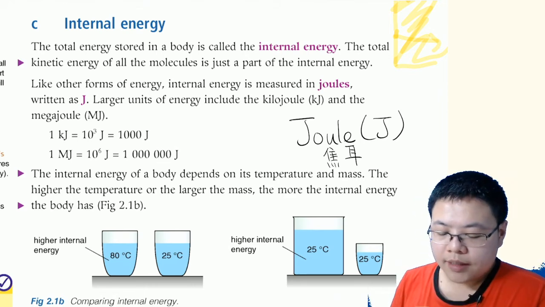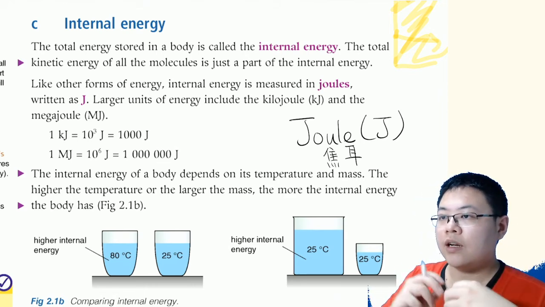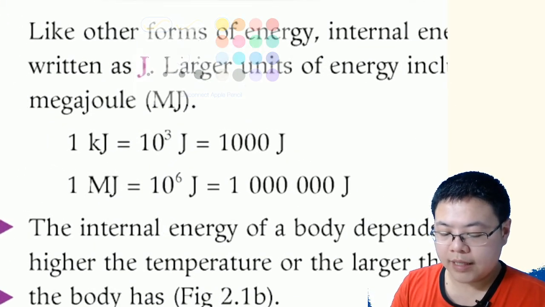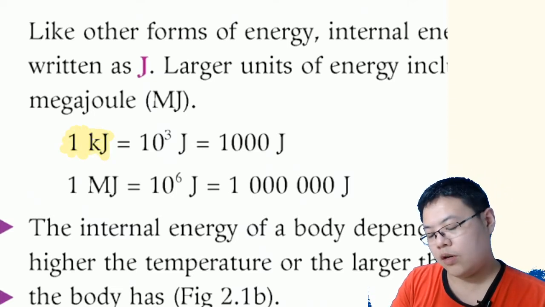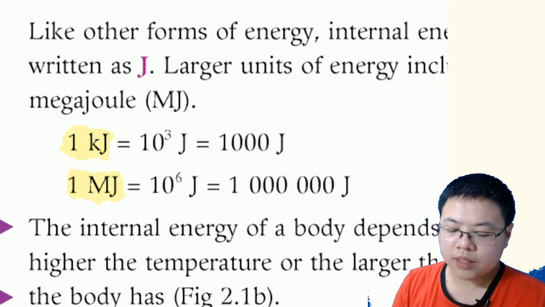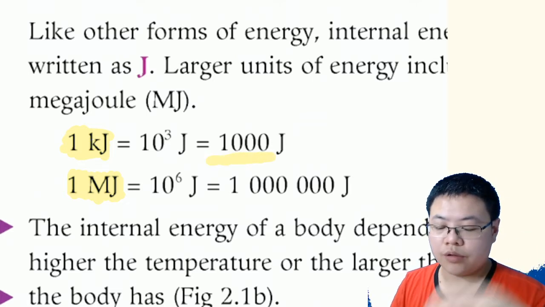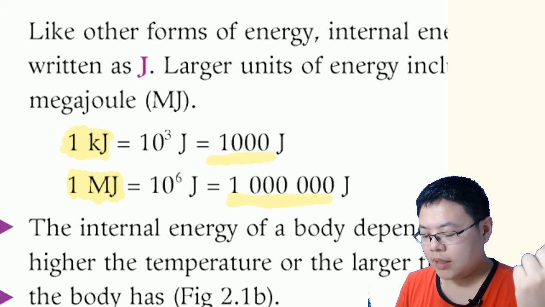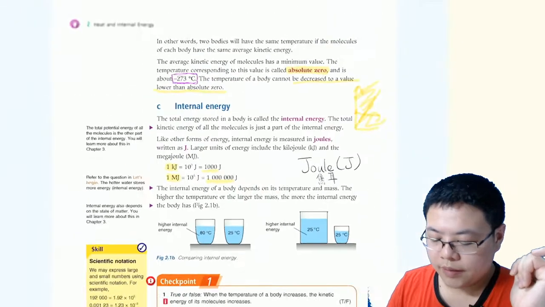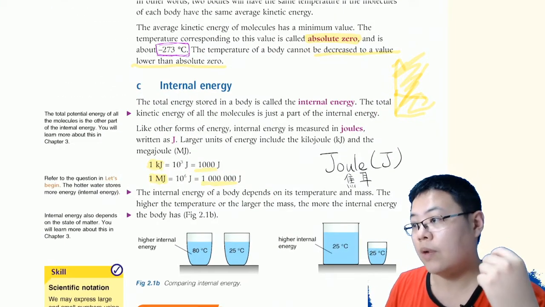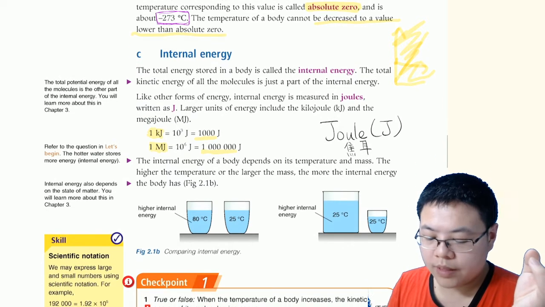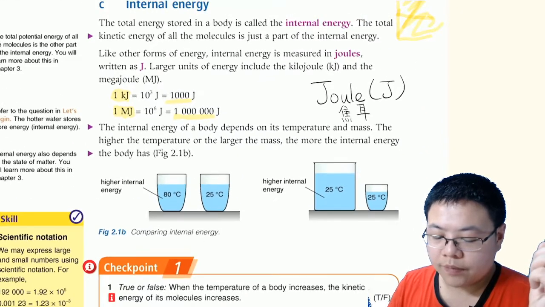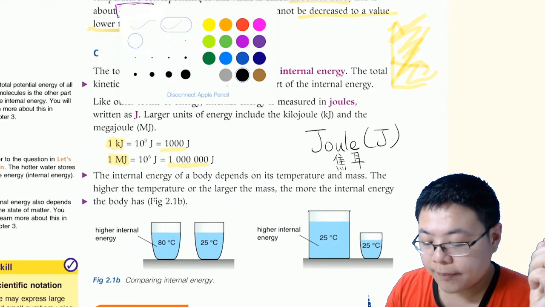Okay, but sometimes the number is very huge. So scientists come up with these tools, kilojoule and megajoule. 1 kilojoule is 3 zeros, so 1000. And 1 megajoule, MJ, it is 6 zeros. Okay. You will make use of this when you are doing the questions and homeworks and things. Just have an idea.